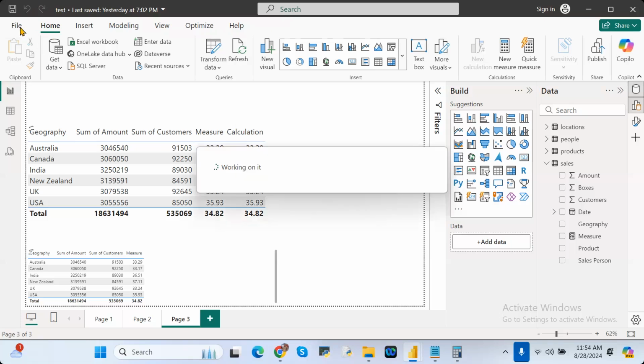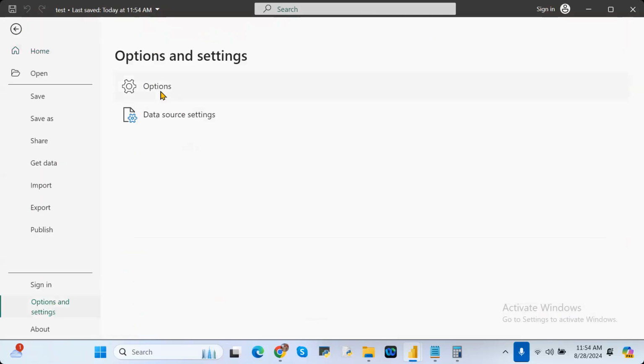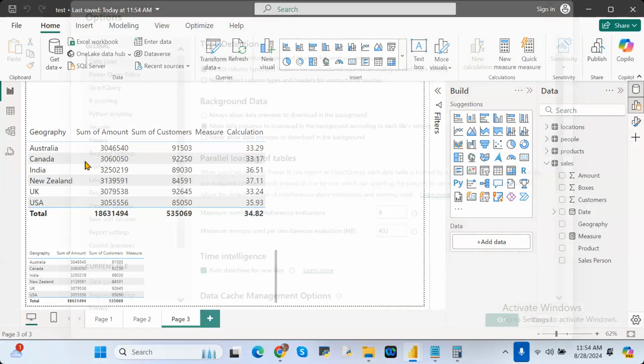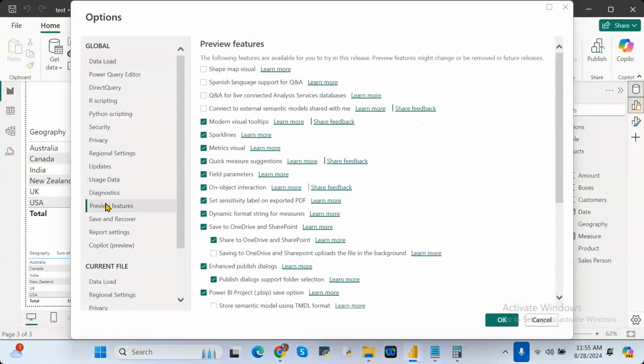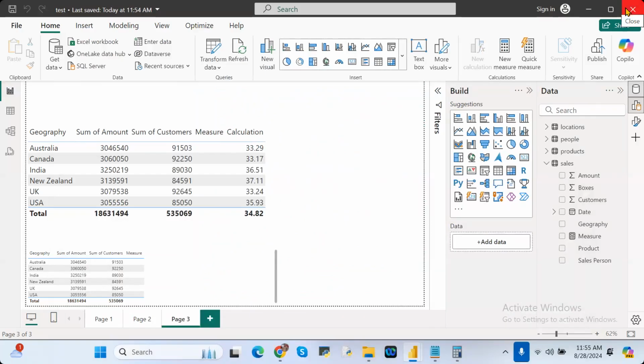I've already told you how to enable this one. Go to File, under Options and Settings. Under Options, there is a Preview Features tab. Go to the Preview Features tab. Under this, you have to check the option called Visual Calculation, click on OK, and restart Power BI. Restart means close the Power BI file and open a new file. Definitely you will be able to see this.